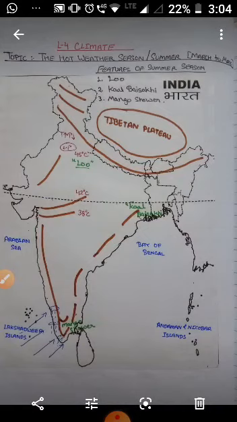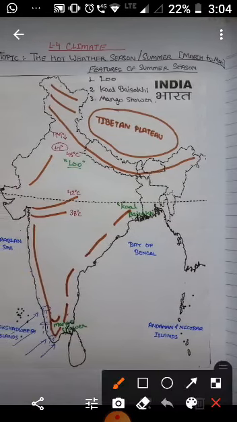Now, towards the end of May, an elongated low pressure area develops in the region, extending from the Thar Desert in the northwest to Patna, covering this whole area, and the Chota Nagpur Plateau in the east and southeast. You can see this elongated low pressure area developed like this. Okay, circulation of air begins to set in around this trough.